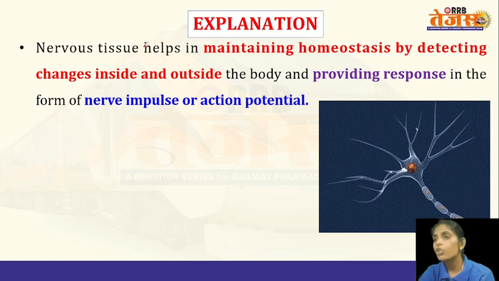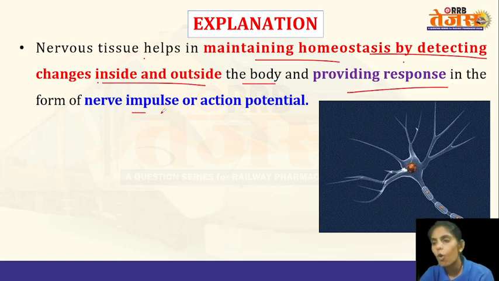The nervous tissues help in maintaining homeostasis by detecting changes inside and outside the body and providing response in the form of nerve impulse or action potential. So, for example, if we touch any hot object, our sensory nerves will detect, they will sense the hotness of the object, and the stimulus will be created, and that sensory information will be sent to the brain. So that is how the nervous system will work.